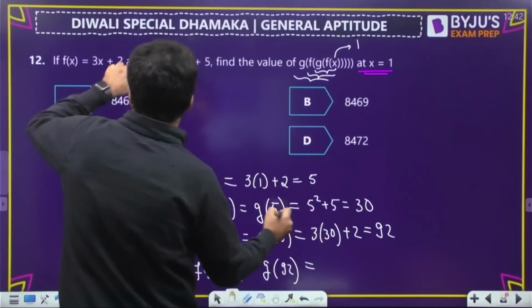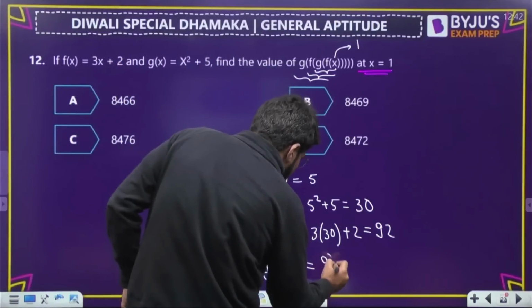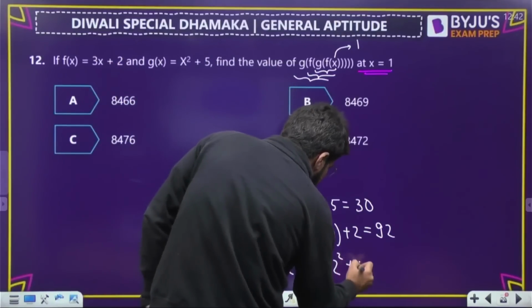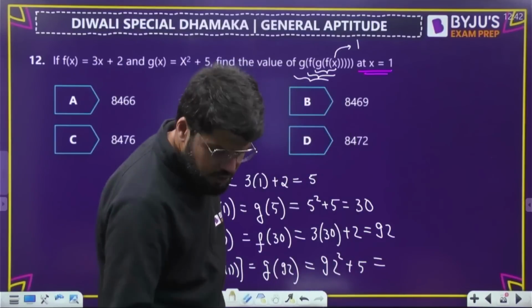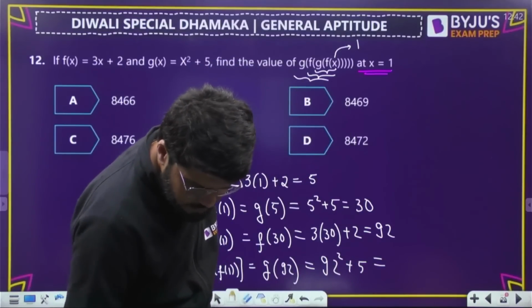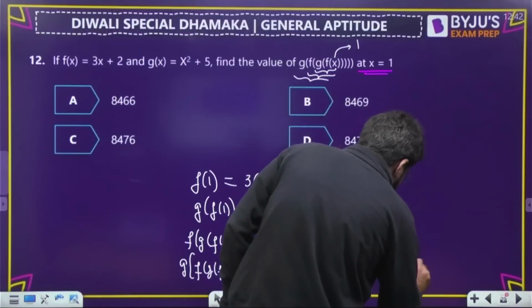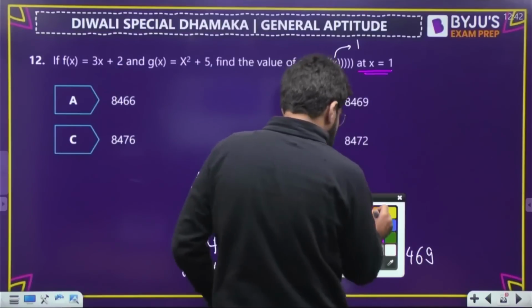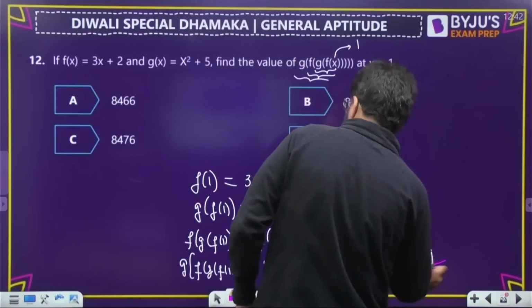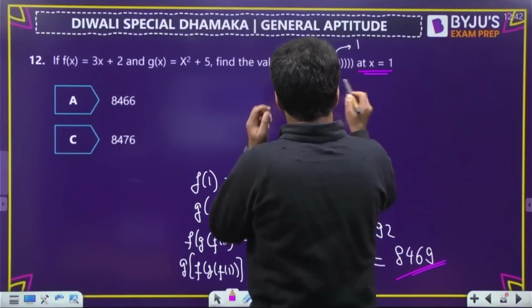And what is g of 92? g of x is x square plus 5. Okay, so 92 square plus 5. For that you can again turn back to your virtual calculators. 92 square plus 5, 8469 should be my last answer. That is option number B. Here it is.